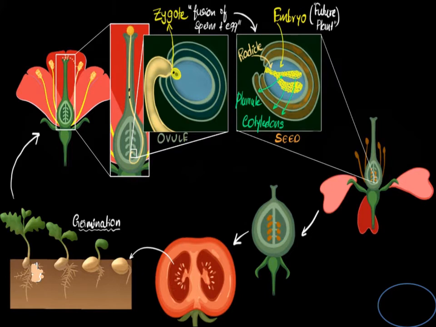This flower is bisexual, meaning both reproductive parts can be seen in this particular flower: the female reproductive organ, like carpel or pistil, and the male reproductive organ, like stamen. Whereas in some flowers only one part of the reproductive organ can be seen. Such flowers are known as unisexual flowers. It means both reproductive organs won't be present in that particular flower, so that will be known as a unisexual flower.